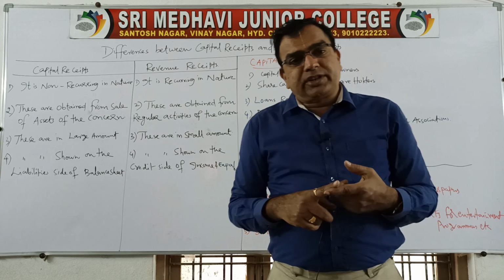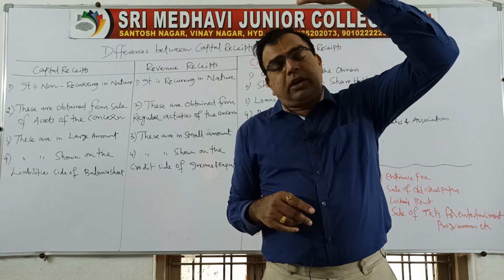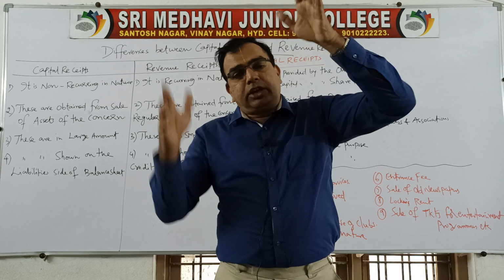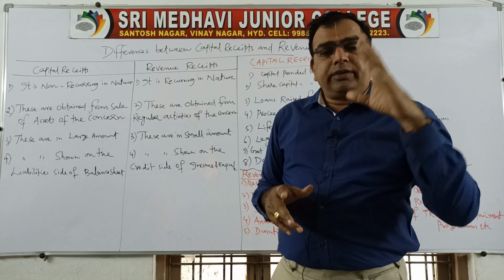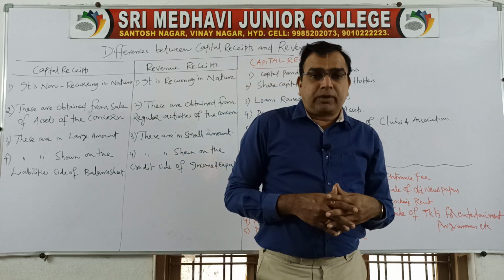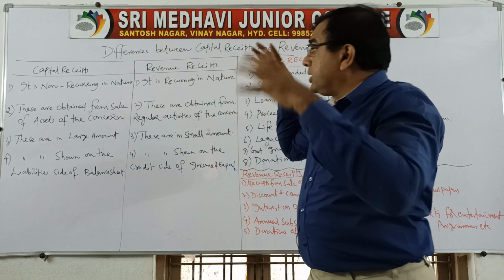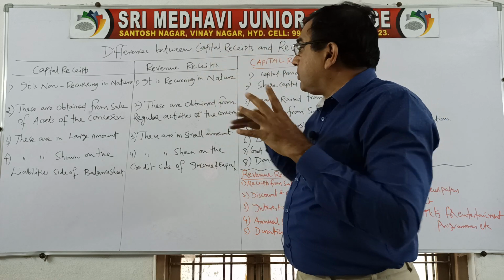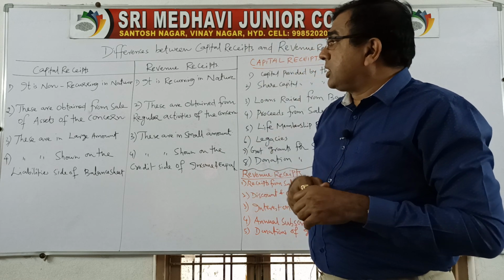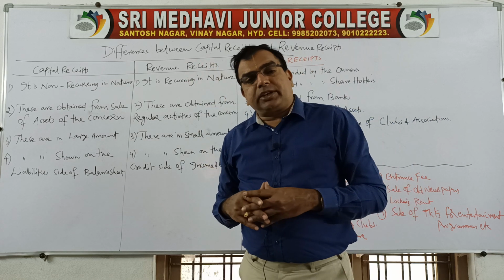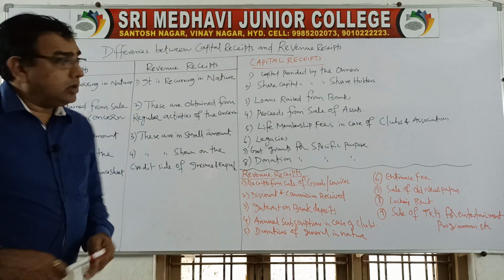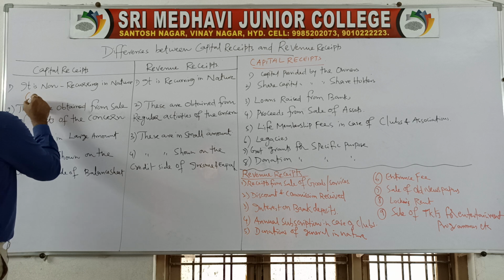So I already told you in the previous class, we have got 4 words in this chapter: capital expenditure, revenue expenditure, capital receipt and revenue receipt. If we have the clarity about all these 4, then it becomes very easy to prepare accounts under the chapter accounting for not-for-profit organizations. So try to understand. Here we are going to decide the differences between capital receipts and revenue receipts. First one, capital receipts. It is non-recurring in nature. Again, I told you in the previous class, non-recurring means non-repeated.